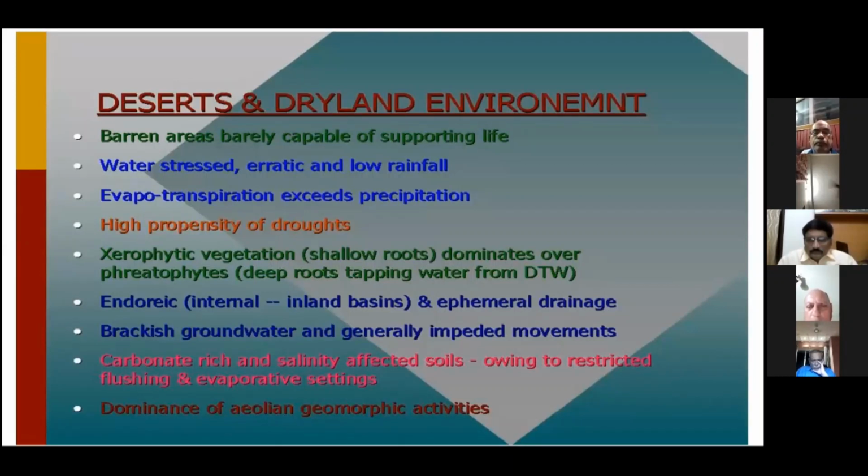The groundwater is generally brackish, because groundwater movement is impeded and sluggish when there is not much recharge. Because of the high evaporation, the soils are very carbonate rich and mostly salinity affected. There is also dominance of aeolian geomorphic activities. Wind-related activities are dominant in desert and dry environments.